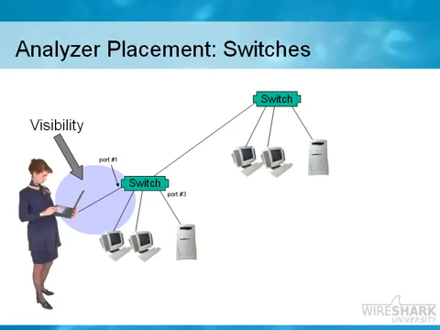We shouldn't see that. So if we plug this analyzer into this switch and we're plugged in on port number 1, the only thing we'll be able to see are the broadcasts and the multicasts sent by the clients and the servers on this network, and any traffic to and from the analyzer's MAC address. And once again, if by chance we have some traffic going to an unknown MAC address, the switches will forward that unknown MAC address traffic in hopes that they will learn which port that MAC address is associated with based on the response. So we have a problem when we go analyzing on switched networks.